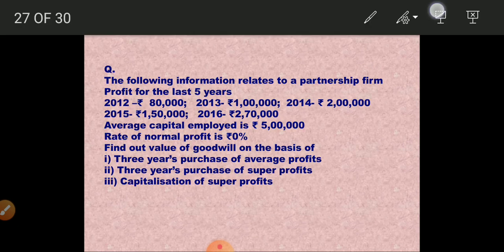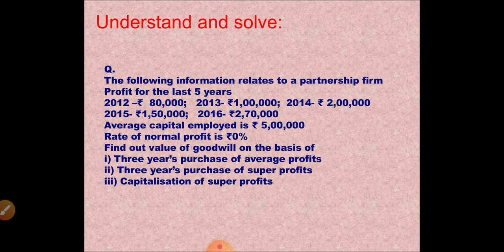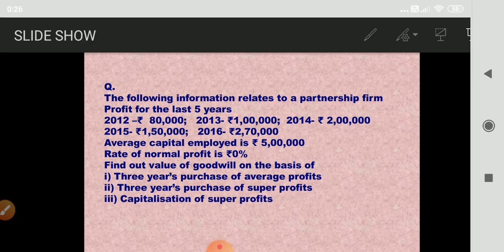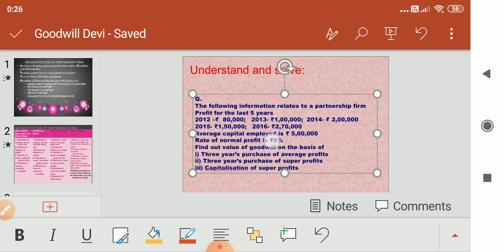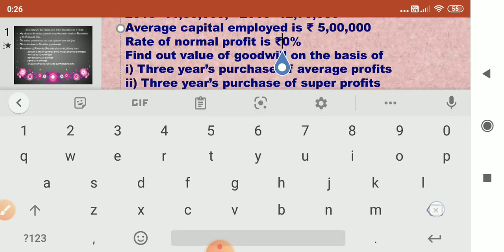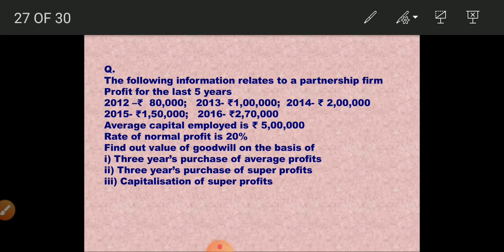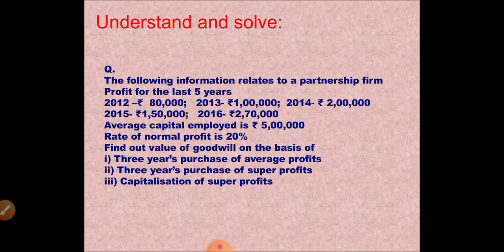Rate of return, it will not be 10% children, it is actually 20%. I'll go to this slide. I'll make the changes. There are lots of changes this time, isn't it? This is actually 20%. I did control, find and replace, so all my 2 got converted to rupees symbol. So the normal rate of return is 20%.